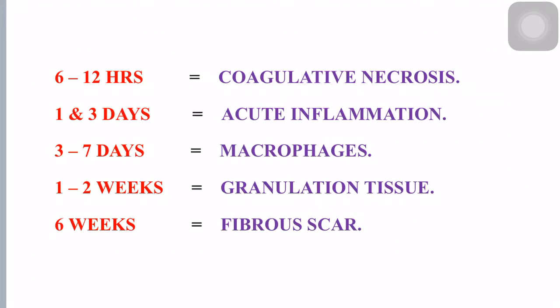Now, in short, the microscopic features which we have discussed under light microscopy in the previous two slides can be seen here. In a nutshell, from 6 to 12 hours there will be changes of coagulative necrosis, whereas from 1 to 3 days you will see acute inflammatory change in the form of brisk neutrophilic infiltrate, whereas at 3 to 7 days there will be macrophage infiltration, around 1 to 2 weeks there will be granulation tissue formation, and around 6 weeks there will be fibrous scar formation. So this is all about the microscopic changes that will occur in case of myocardial infarction.